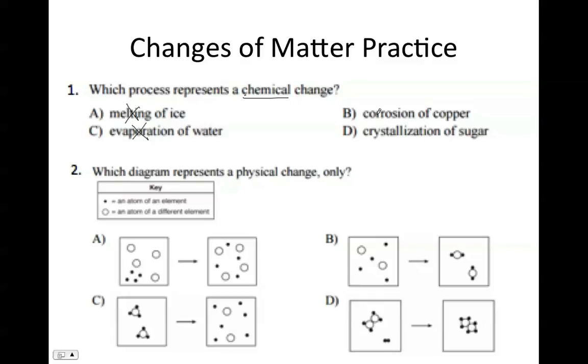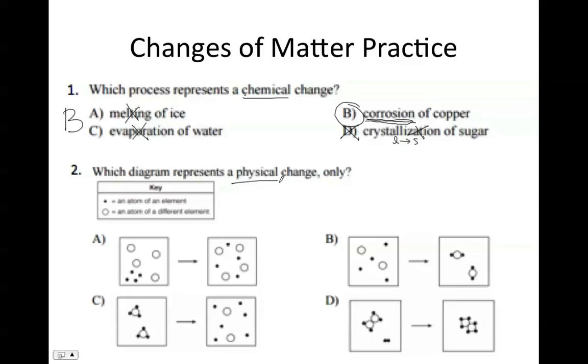We have corrosion of copper, that looks pretty good. And crystallization of sugar, that is also a phase change. That's when we go from a liquid to solid. So that is also not an answer. So that means B, corrosion of copper, which represents a chemical change only.